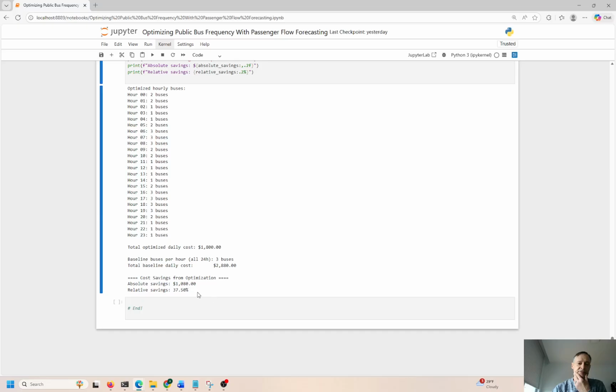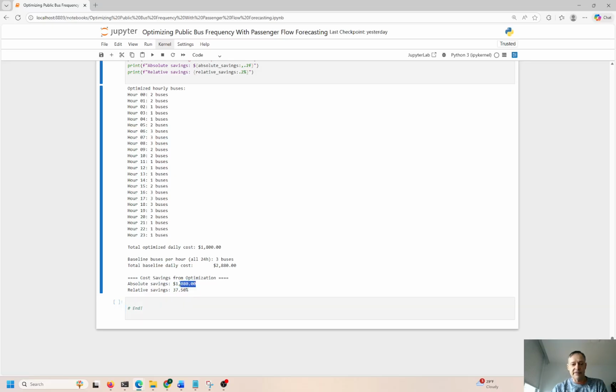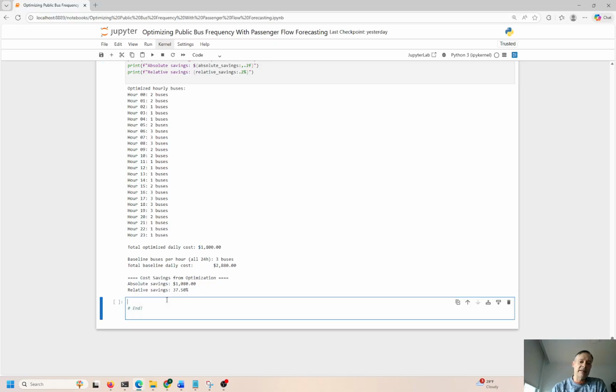So the relative savings to this bus operating entity, New York City Bus Company, or whatever it's called, City Buses, something like that, is 37% for optimizing the schedules here. If you didn't optimize, you would pay $2,880. With the optimized schedule, it's only $1,800 per day. And again, I'm saying